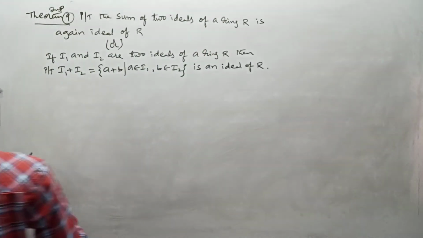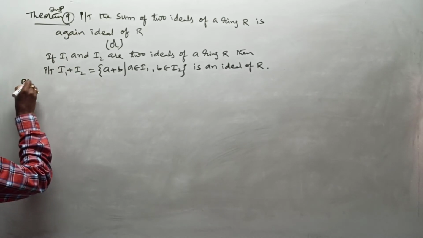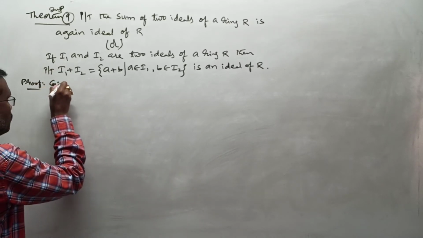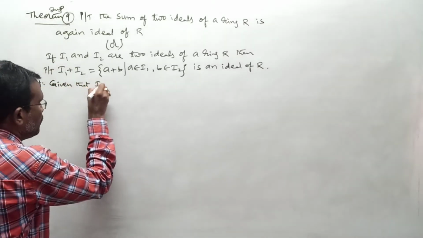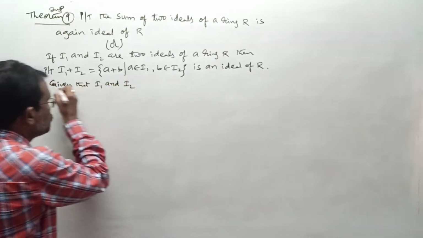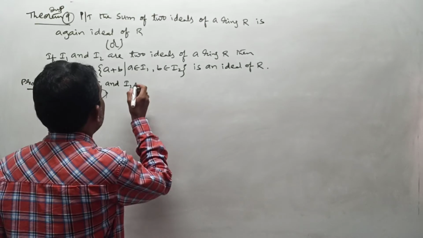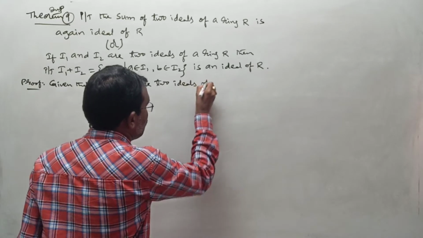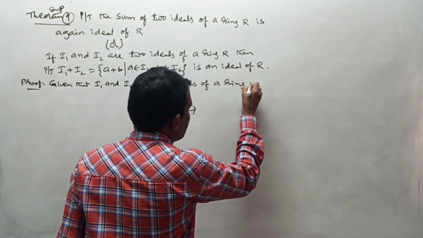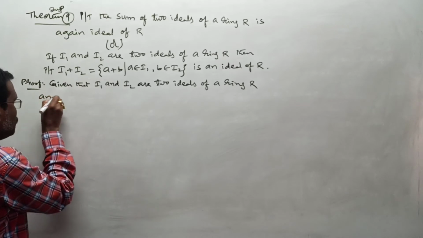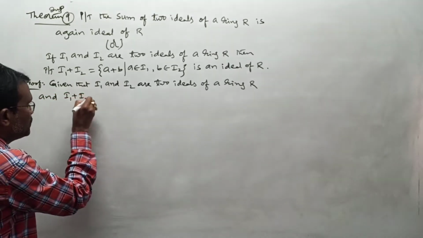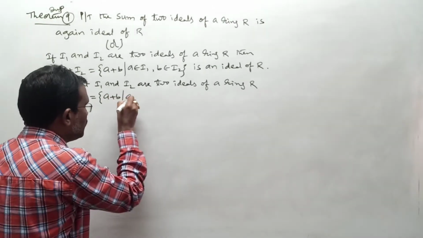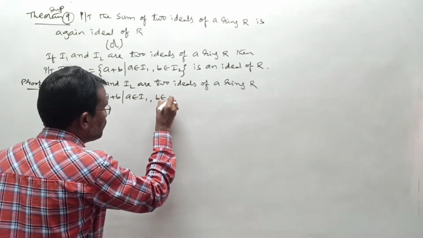Now for that, first I want to take all given conditions in the statement. It is given that I1 and I2 are two ideals of a ring R, and you know the I1 plus I2 set: the set of all elements of the form A plus B such that A belongs to I1, B belongs to I2.